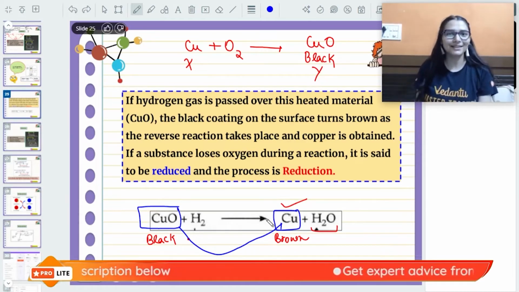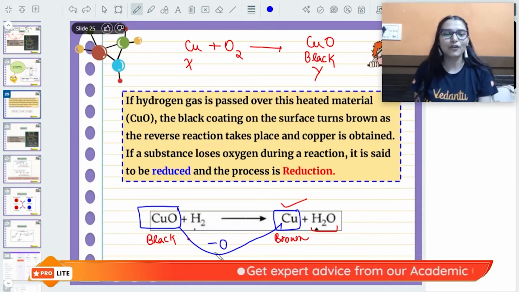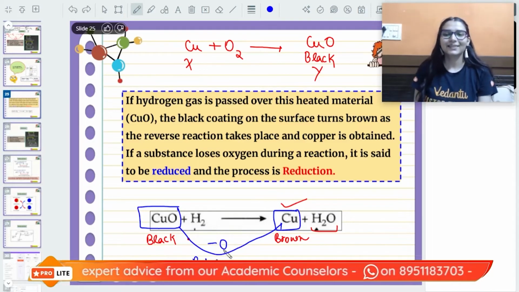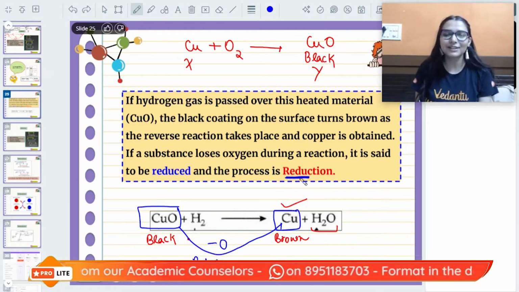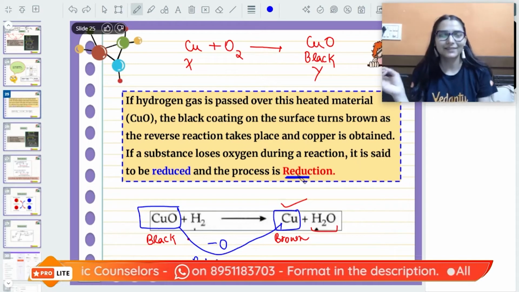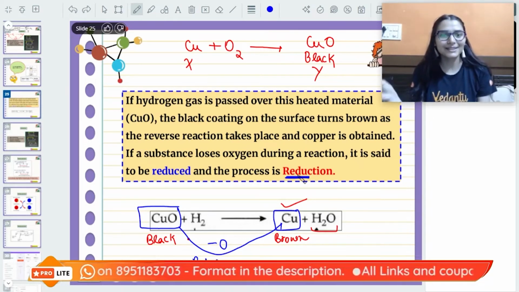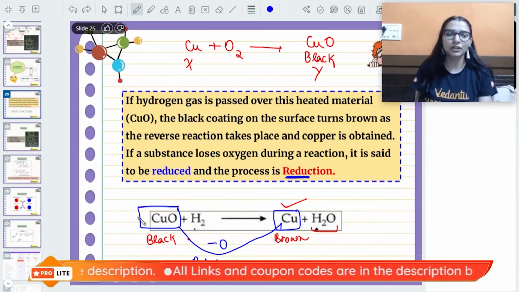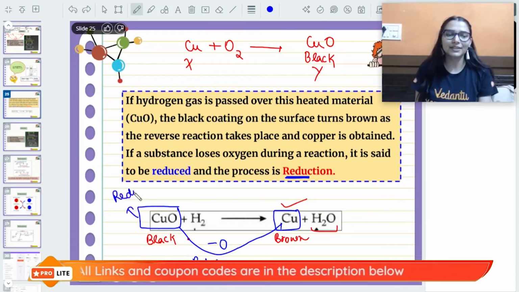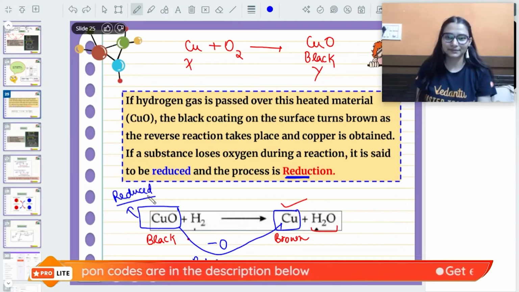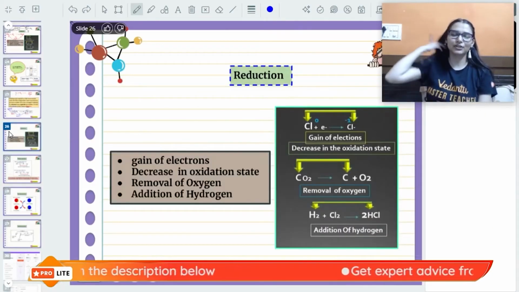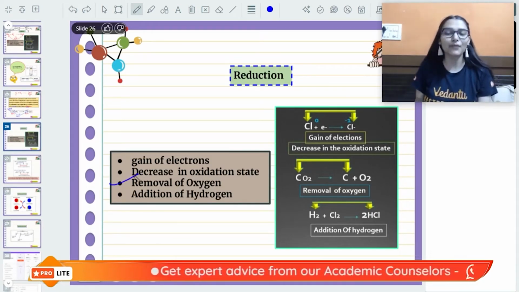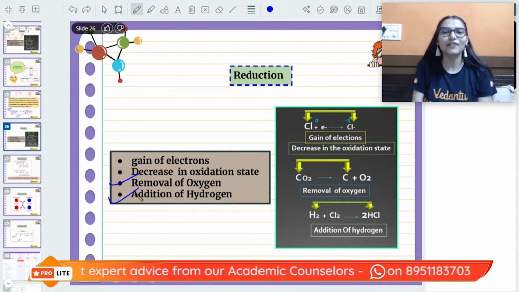Now there is no oxygen, so removal of oxygen is nothing but reduction. This is how this term was made. Reduction is coming from the word reduce, that means removal. Reduction is removal of oxygen. So this removal of oxygen is reduction. We can say copper oxide is reduced in this reaction. So likewise, reduction can also be defined in two ways: removal of oxygen and addition of hydrogen.